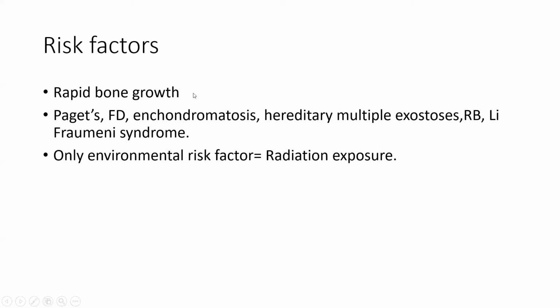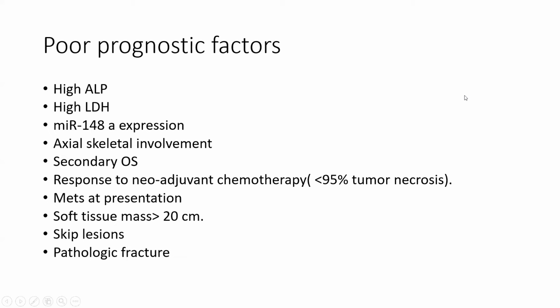And the risk factors for secondary osteosarcomas are Paget's disease, fibrous dysplasia, enchondromatosis, hereditary multiple exostosis, retinoblastomas. Why do retinoblastomas lead to osteosarcomas, guys? Step one question, yes, because of two basic reasons. First of all, if there is mutation of the retinoblastoma gene, that's why. Second, because of the treatment of retinoblastoma with radiation, there is high chance of formation of osteosarcomas. As we've discussed, radiation exposure is a risk factor for osteosarcoma. The next one is Li-Fraumeni syndrome.